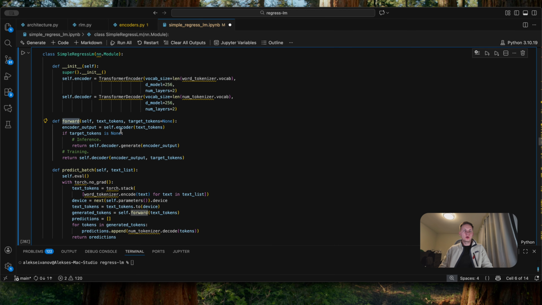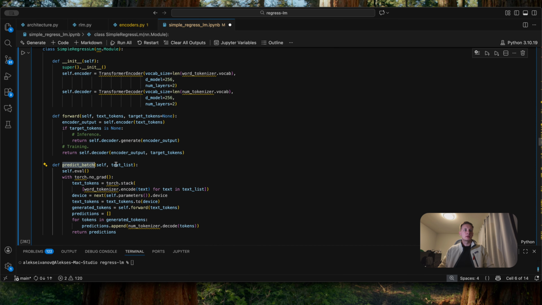Now we arrive at the forward method, which is incredibly simple. First, we pass the tokens through the encoder to get the representation of our text description. Then, depending on the mode, it can be inference or training. If it is training, we pass the encoder output and our target tokens through the decoder so we can learn and predict our final prices. But if it is inference, we call generate inside the decoder, only passing the encoder output.